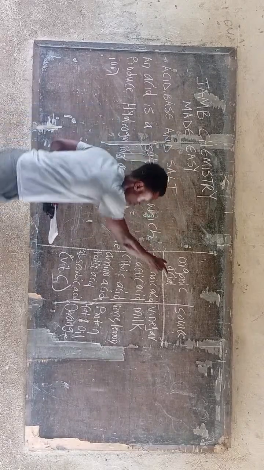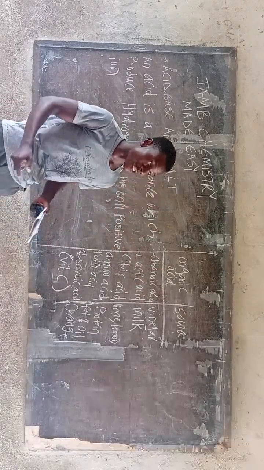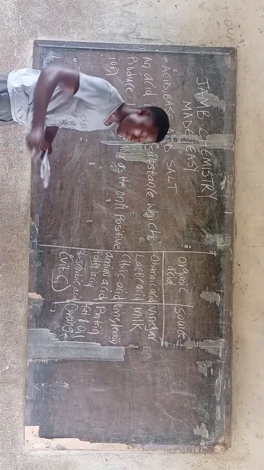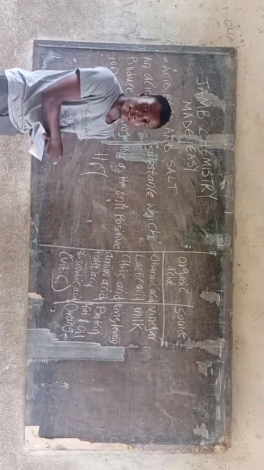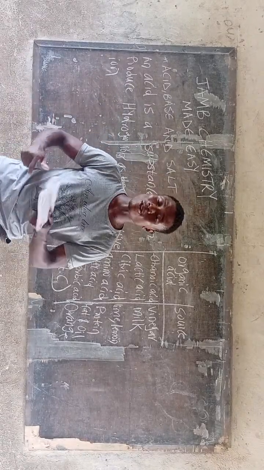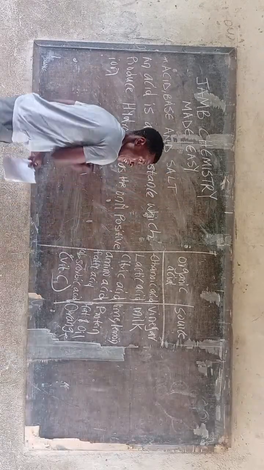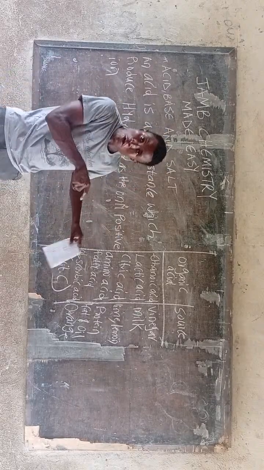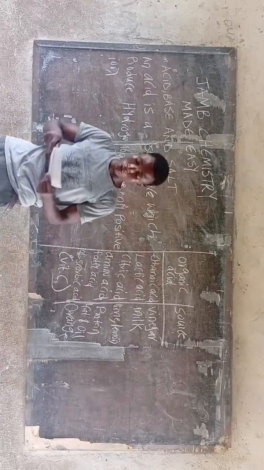So the second classification, we have the organic acid and the inorganic acid. The inorganic acid is simply saying we have the hydrochloric acid, which is gotten from the addition of hydrogen and chlorine. All these ones are synthetic or synthesized, that means we can produce them. But the inorganic acid is not of major focus. The major focus, where JAMB will be focusing their questions, is going to be the organic acid and their various sources.